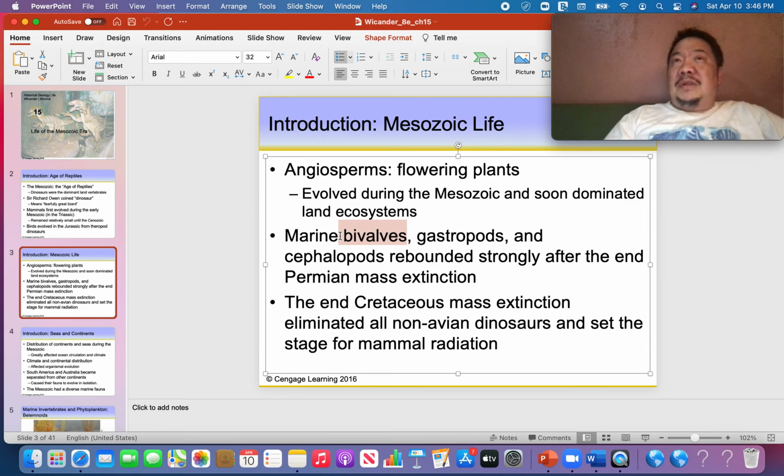By and large, they took the place of brachiopods in that niche of the biological world. Cephalopods rebounded strongly after the end of the Permian. So did gastropods, your snails.